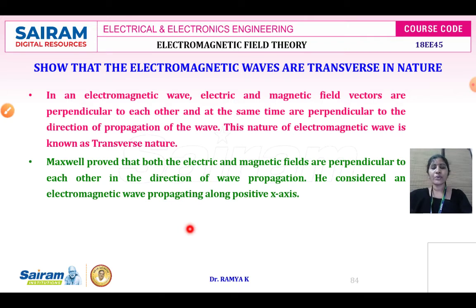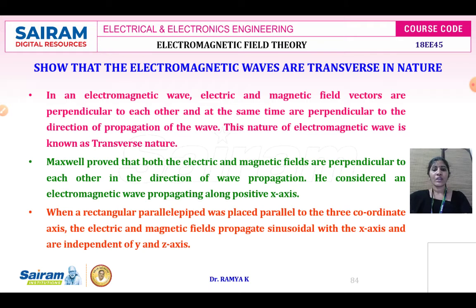Now, Maxwell has proved the electric and magnetic fields are perpendicular to each other and to the direction of wave propagation. How are we saying the electric field and the magnetic field are perpendicular? Already we have derived the expression stating that the electric field and magnetic field are perpendicular to each other with the help of Maxwell's equations. Now consider the electromagnetic wave propagating along the positive x-axis. When a rectangular parallelepiped is placed parallel to the three coordinate axes, the electric field and magnetic field vary sinusoidally with x and are independent of y and z.